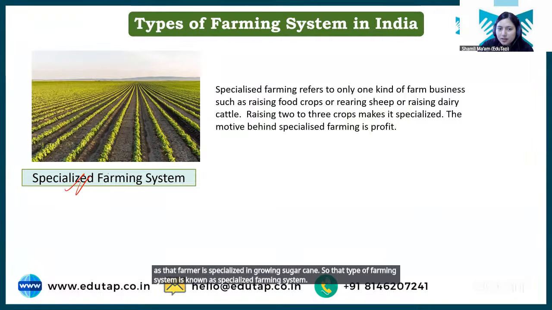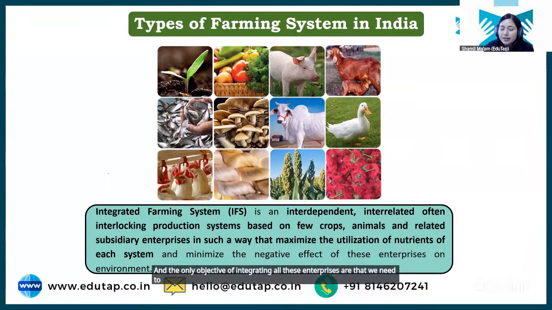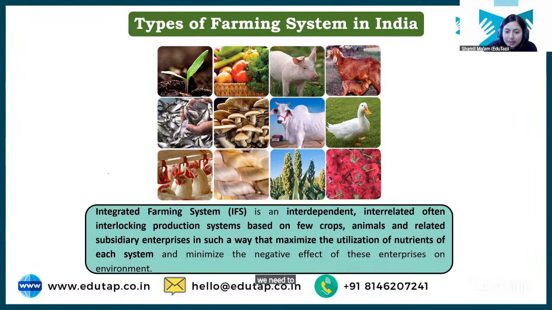Clear? Okay, next we have integrated farming system. Now, students, what is integrated farming system again? In integrated farming system, all the enterprises are integrated. The only objective of integrating all these enterprises is that we need to minimize the negative effect on the environment. Whatever negative impact these enterprises can have on the environment, we need to minimize it.